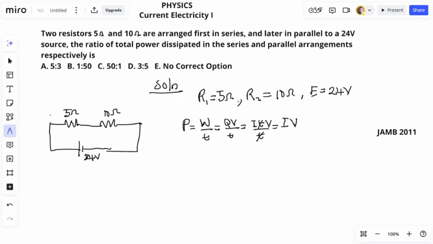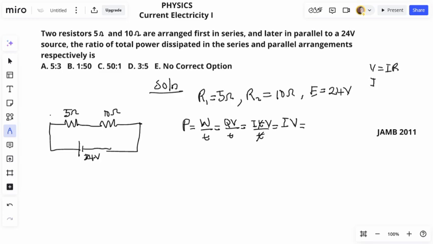However, the parameters we have here are voltage and resistance, not current. So if we are to use this formula here to find power, that means we are going to first calculate the current. But instead of stressing ourselves, current can be defined as what? Voltage over resistance. Remember, Ohm's law states that voltage equals current times resistance.